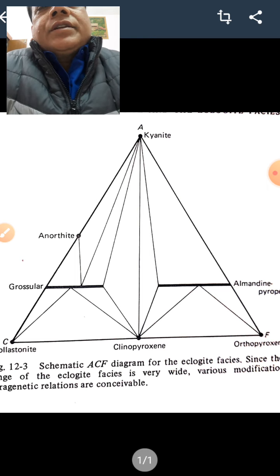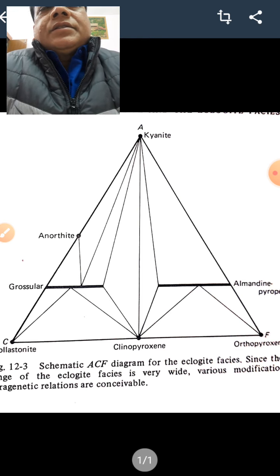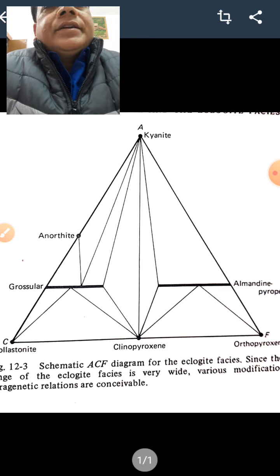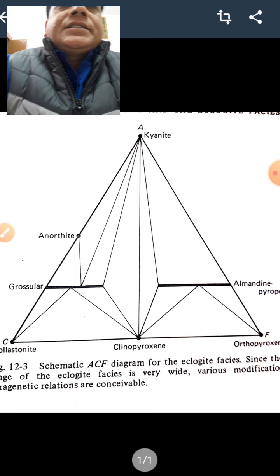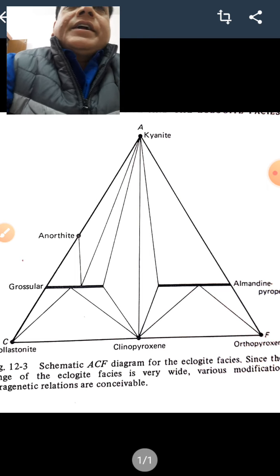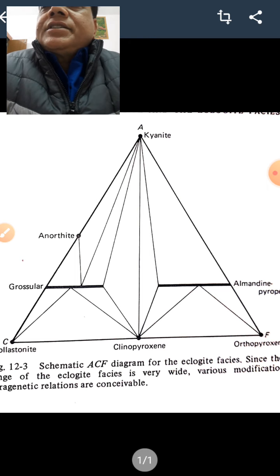Group 1 is found in association with kimberlite, diorite, peridotite. Group 2 is found in association with granulite facies and in gneiss migmatites, and group 3 is found in association with glaucophane schist rocks. So this is in detail the association of different mineral assemblages of eclogite facies.